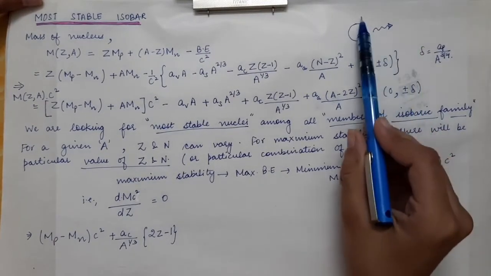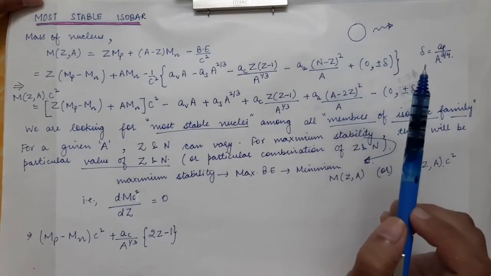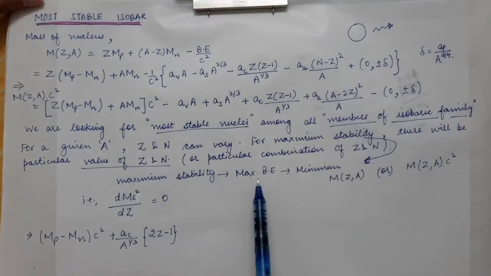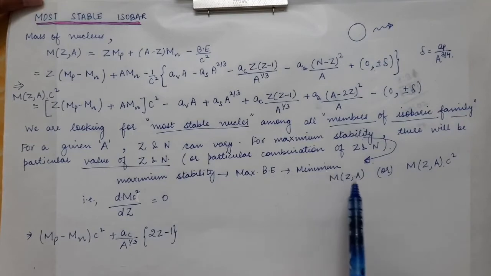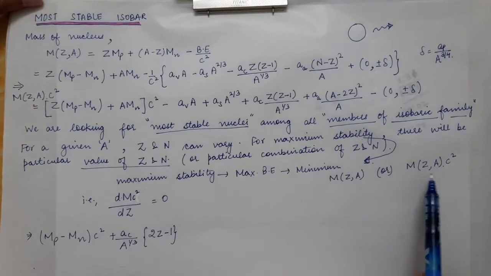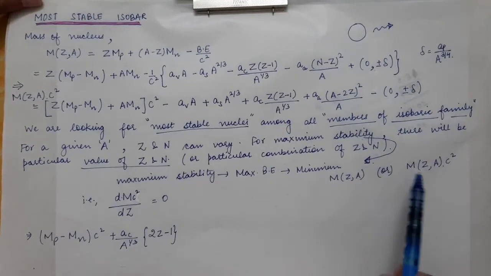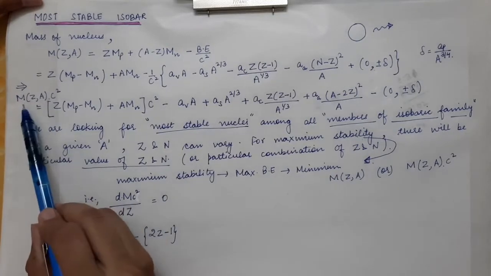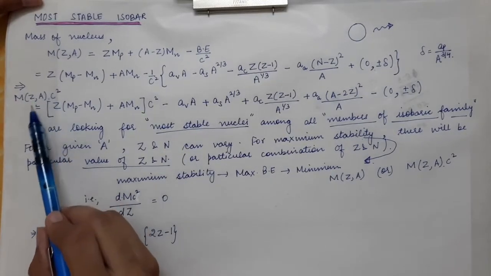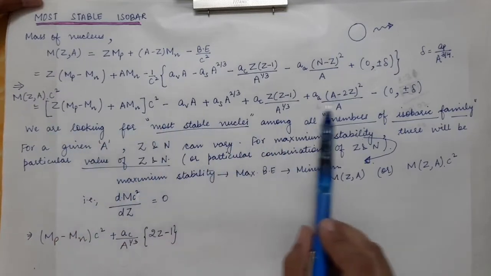More the binding energy, lesser will be the mass of the nucleus. So maximum stability means maximum binding energy, so minimum mass, or you can say minimum mass times c square. This left hand side, mass times c square, should be minimum for the most stable isobar.